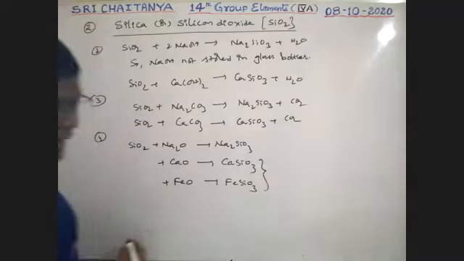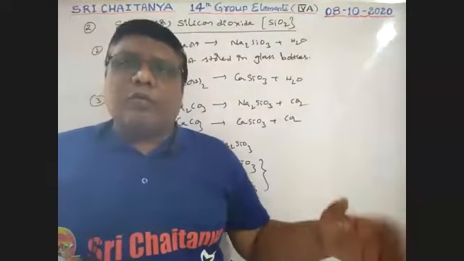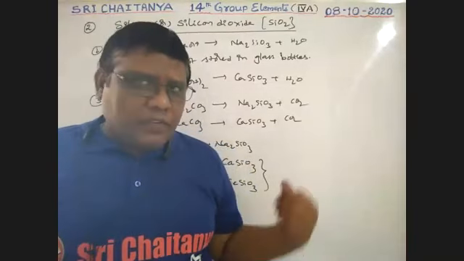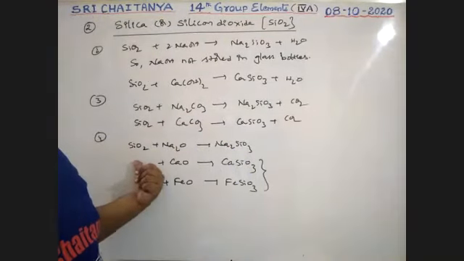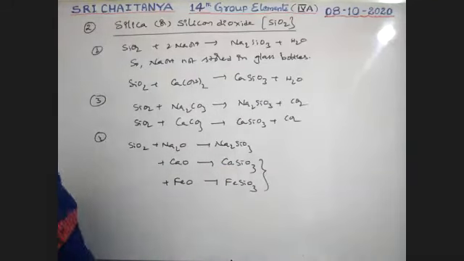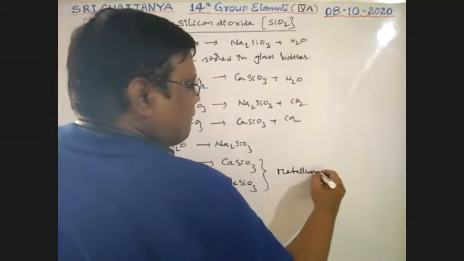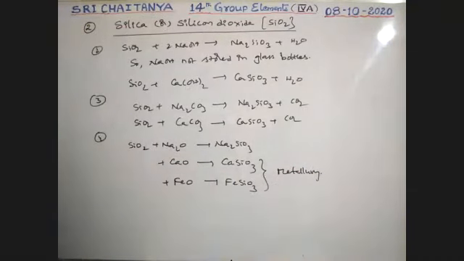Why are these reactions important? SiO2 is used as an acidic flux; the impurity forms slag. So in metallurgy, it is an acidic flux, boys.